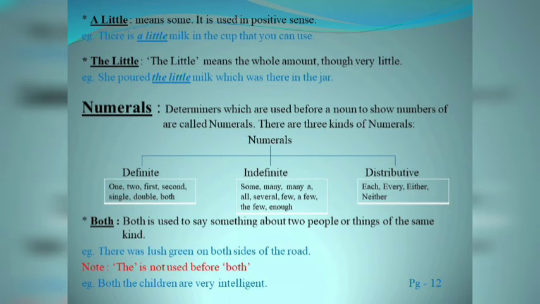Now the next point is both. Both is used to say something about two people or things of the same kind. For example, there was lush green on both sides of the road. Students, I would like to let you know one thing, that the is not used before both. For example, both the children are very intelligent. So, if you say the both children are very intelligent, it would be grammatically incorrect.